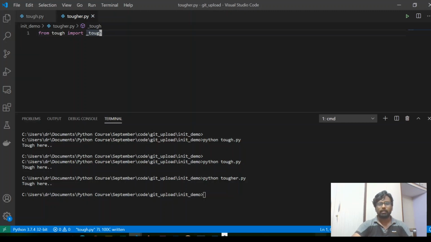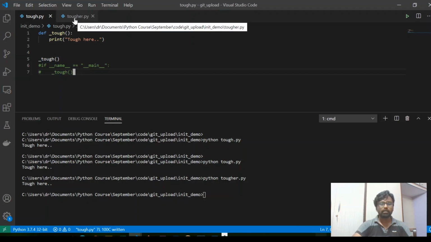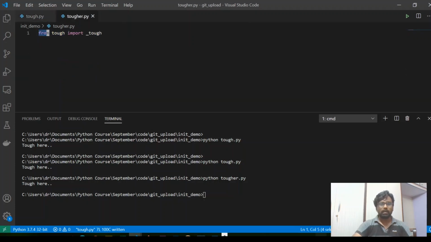In Python, since it's an interpreted language, it imports this file and starts executing all the statements in this particular file. So that's the behavior of Python. And since it executes this statement in line number 5, we are seeing this particular output here.